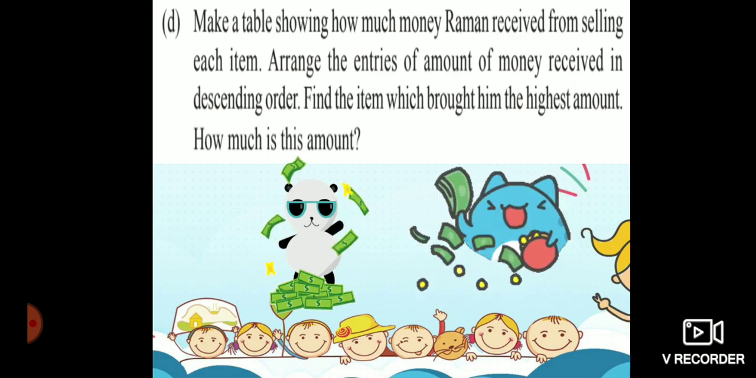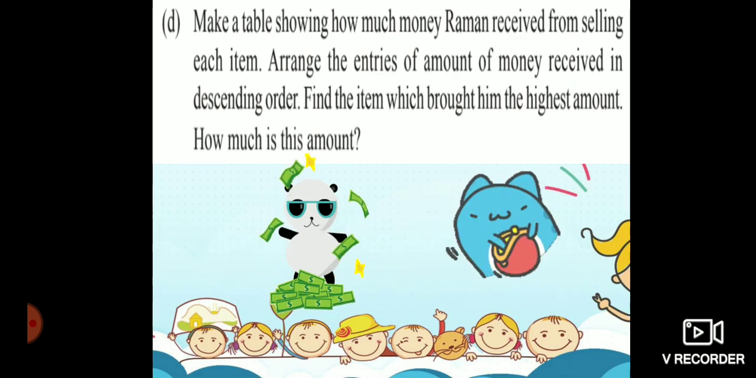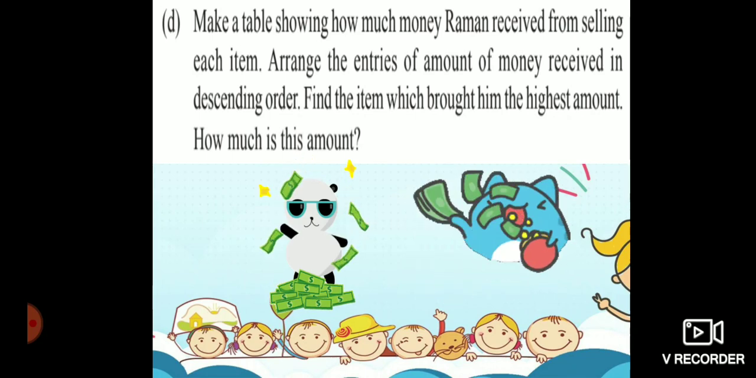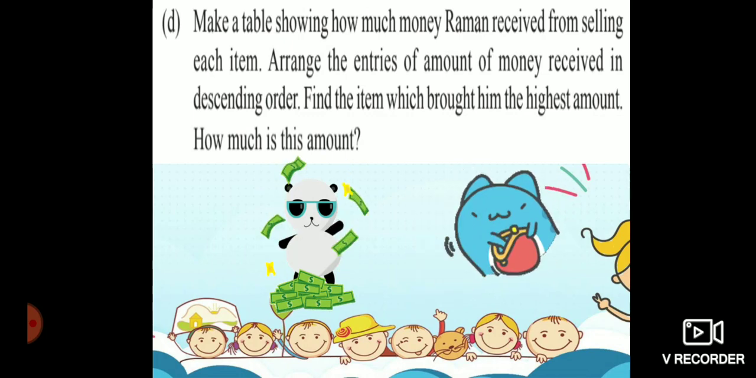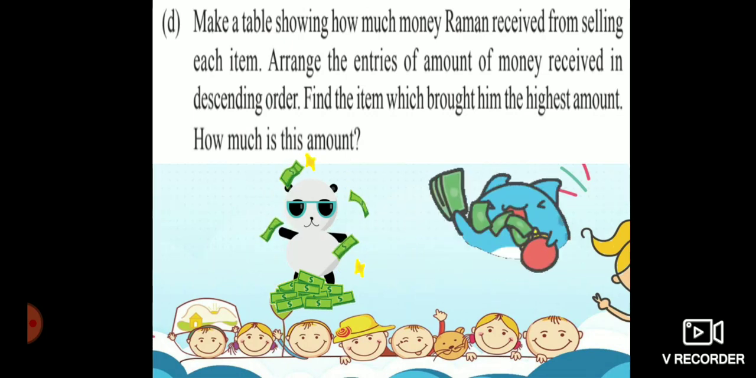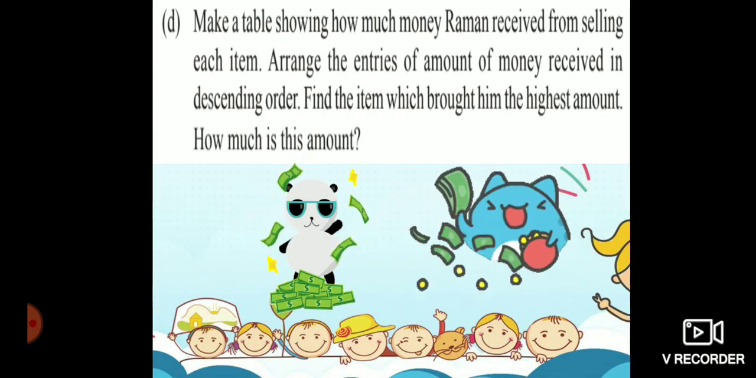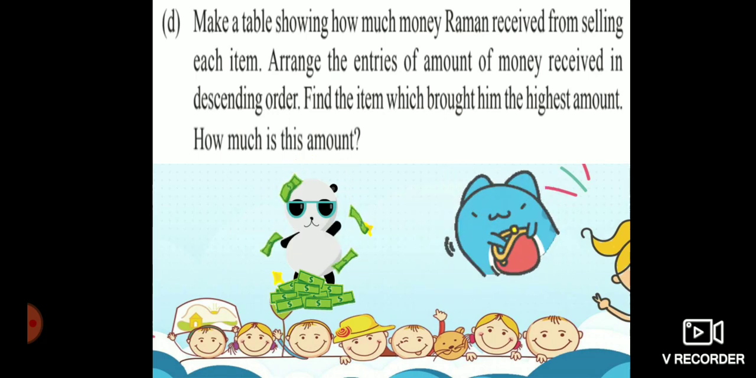This is your D question. First, find the price of the things sold during the last year. Second, you have to arrange the things in descending order. Third one, you have to find the highest amount and which things brought him the highest. Okay, this is your D question. Do it in your rough note, children.